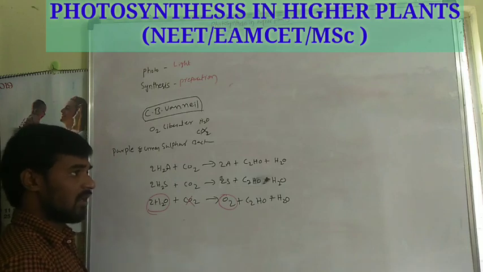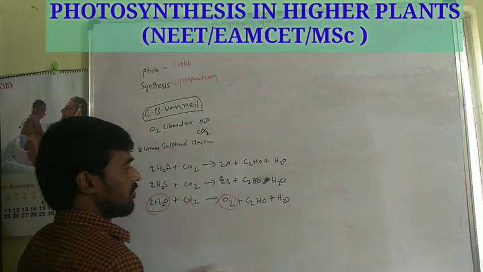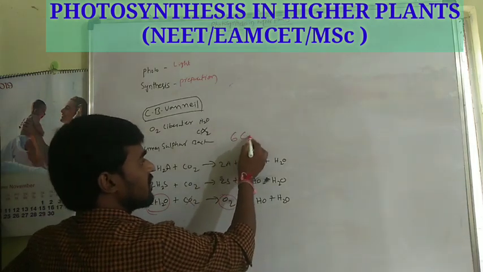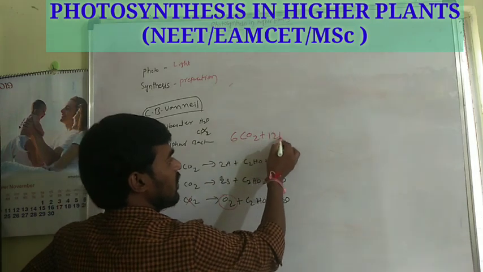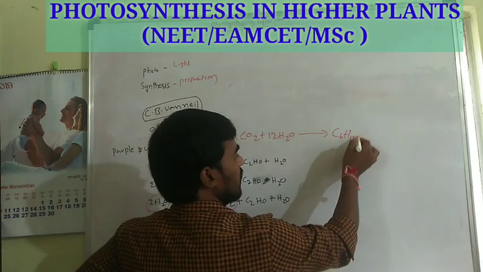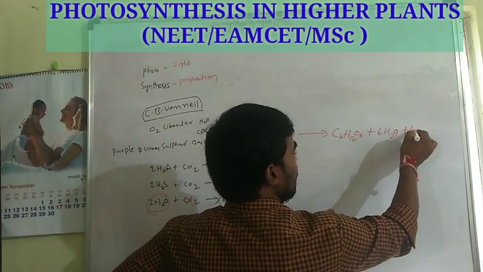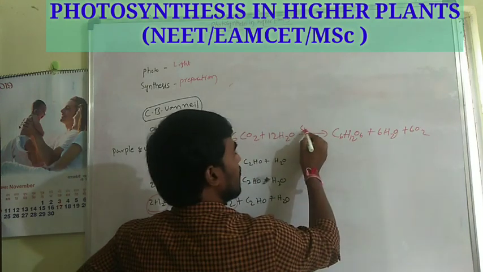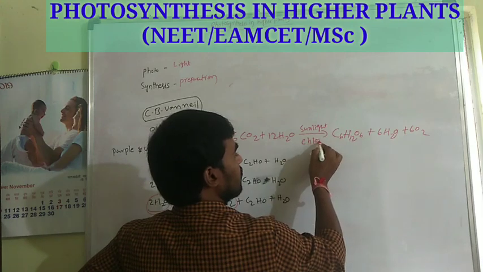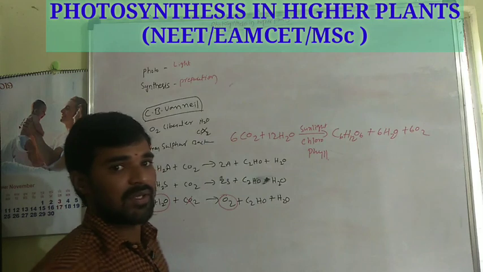Finally, he also gave the balanced equation for photosynthesis. Based on the experiments, he gave the balanced equation: 6CO2 + 12H2O gives C6H12O6 + 6H2O + 6O2, in the presence of sunlight and chlorophyll. This is the balanced equation for photosynthesis given by C.B. Van Niel.